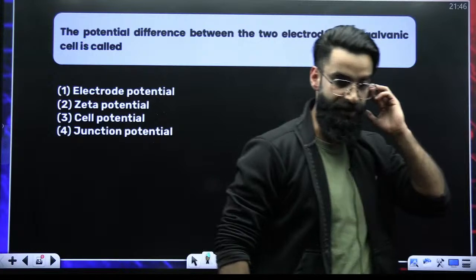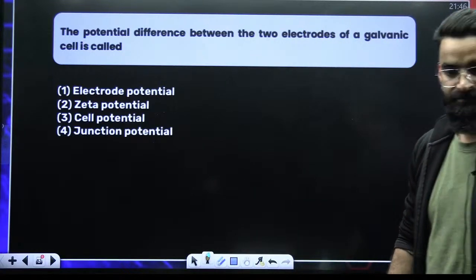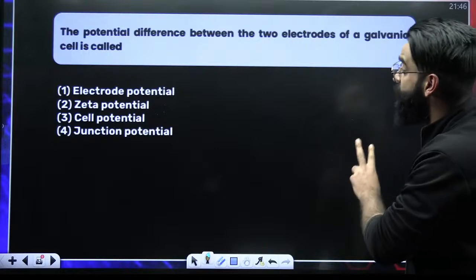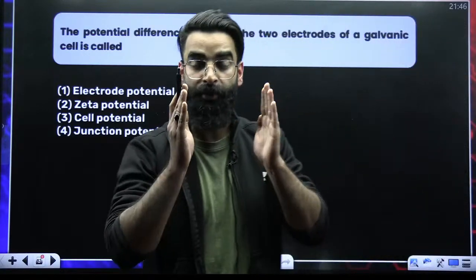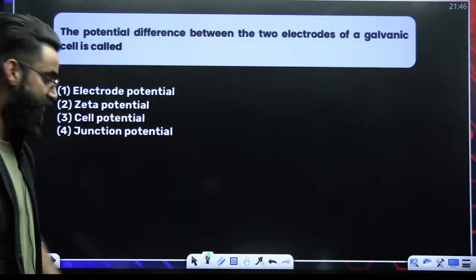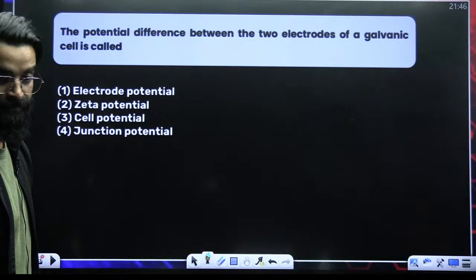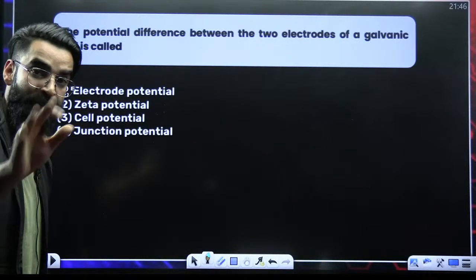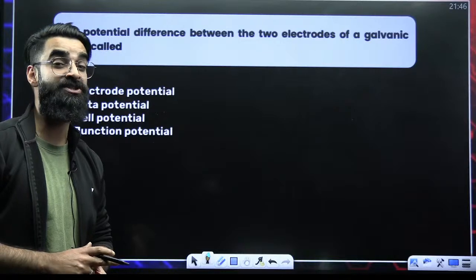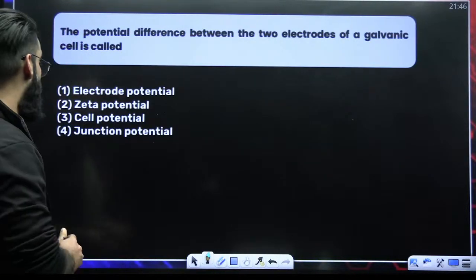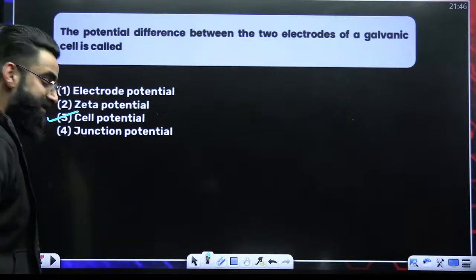Tell me what is the answer of this question. Quick. The potential difference between the two electrodes in case of the galvanic cell. What do you call that potential difference as? The maximum potential difference between the electrodes when the cell is not in use, that is EMF, right? Other than that, what do you have? You have cell voltage, cell potential. So option C is the one that's correct.